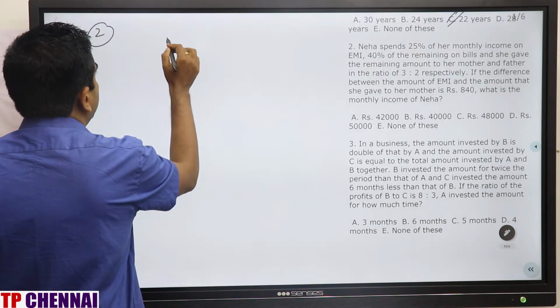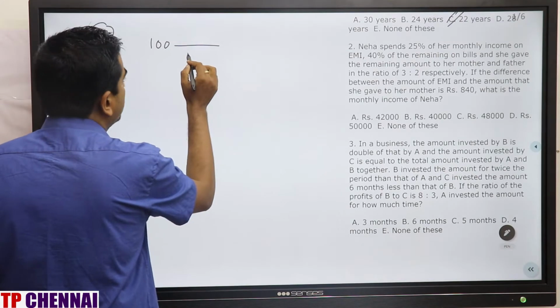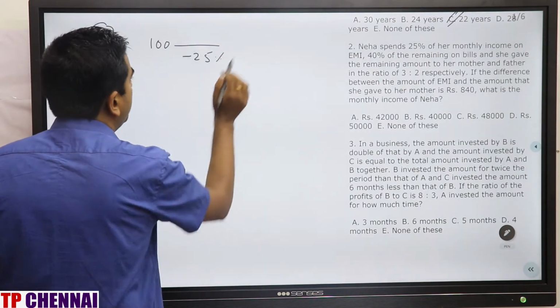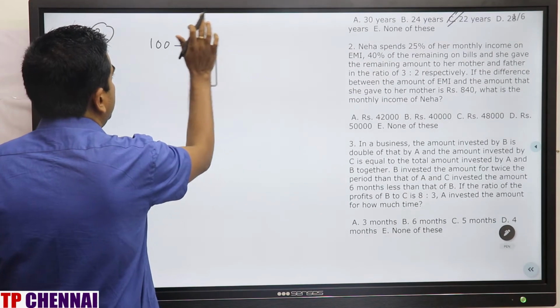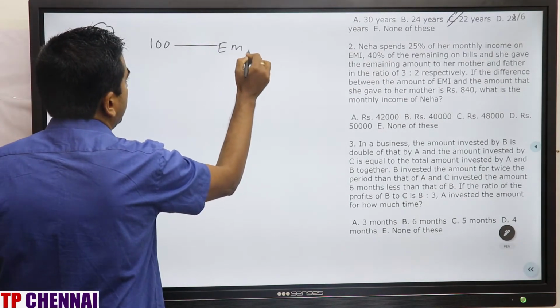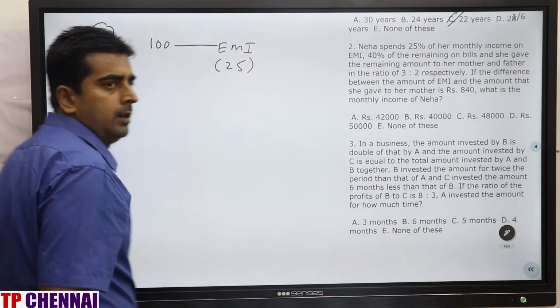I am saying that Neha's salary is 100 rupees monthly. She spent 25% on EMI, right? So EMI is 25.